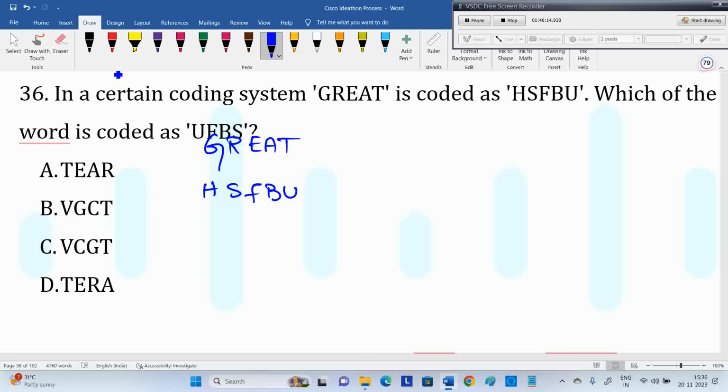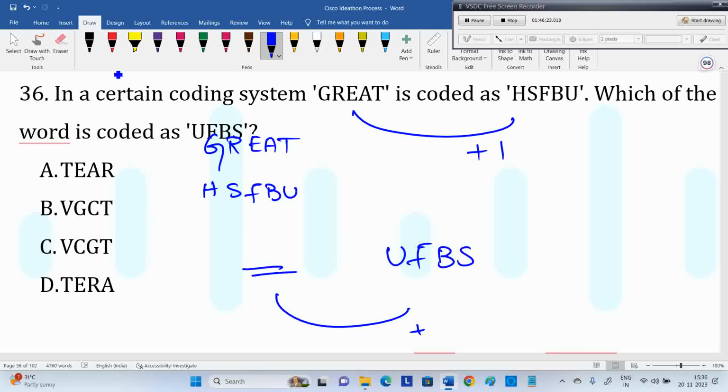For grade this is +1. Now for UFBS you have to do -1, because for something you did the coding. Which of the following words is coded as UFBS? For doing the code, the result is UFBS, which means you have to do decoding. Do -1, you will get the answer. For original, +1 is coding, so decoding is -1.